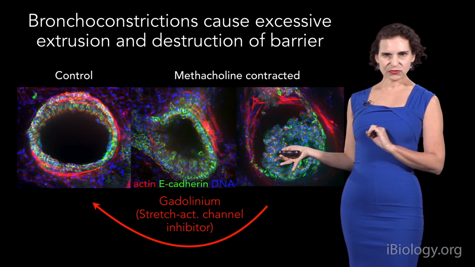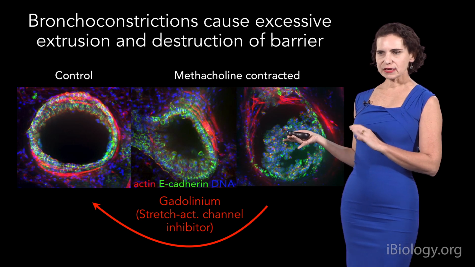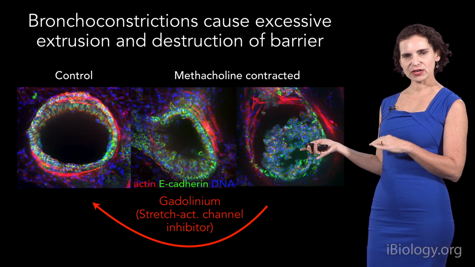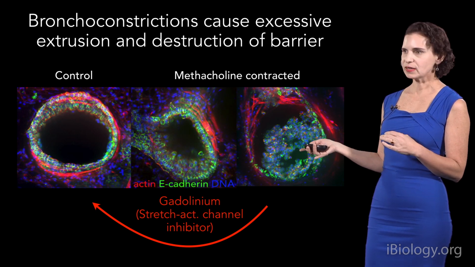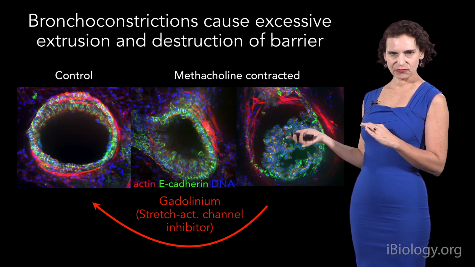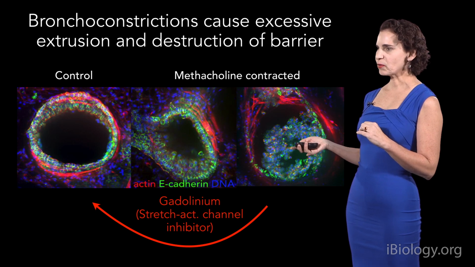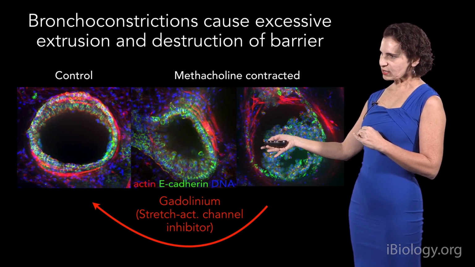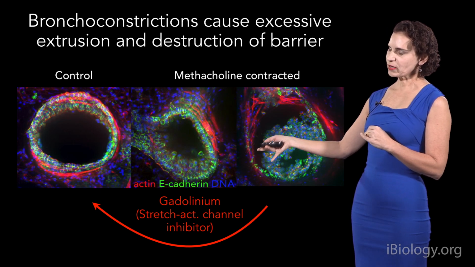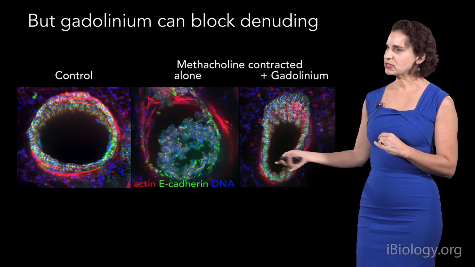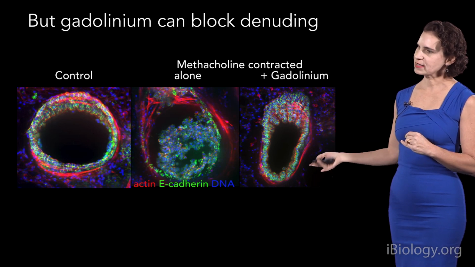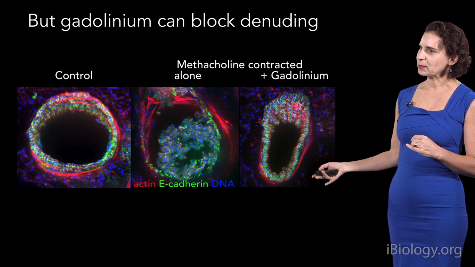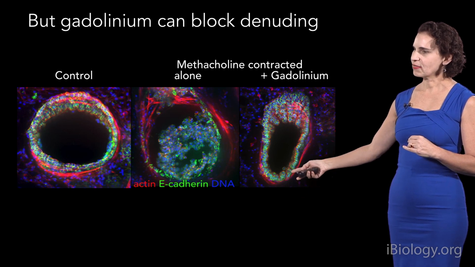And the reason we were interested in gadolinium is that it's already been used frequently in MRIs as a contrast dye that many people have used, and so we don't think it should have ill effects on the body. It seems to be well tolerated. And so here now we're going to constrict these bronchioles with gadolinium. And when we do that, you can see that this really prevents that extrusion and the falling in of this whole epithelium. You can see how nicely they remain.